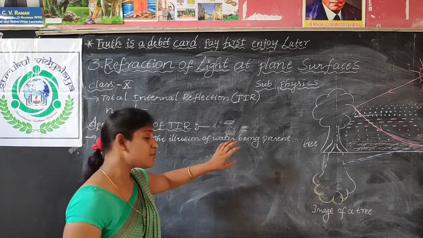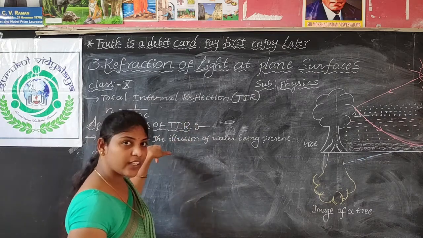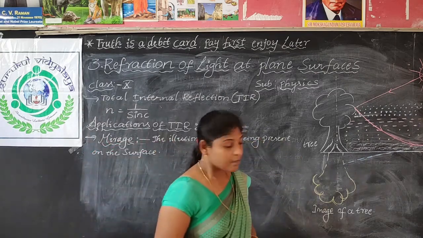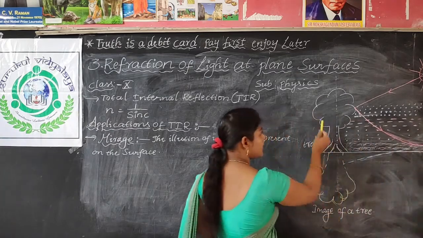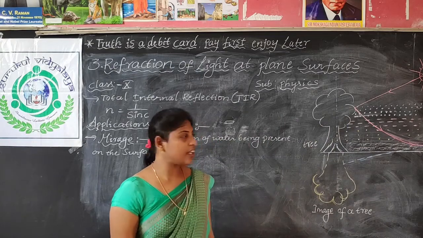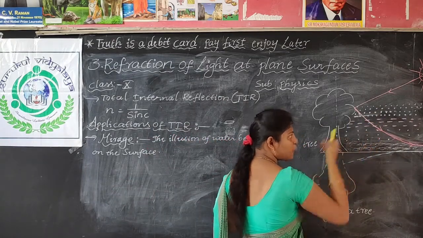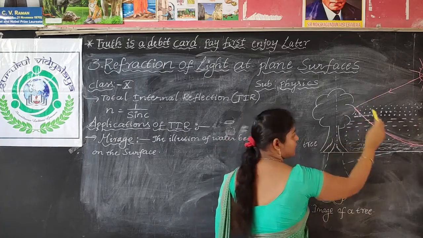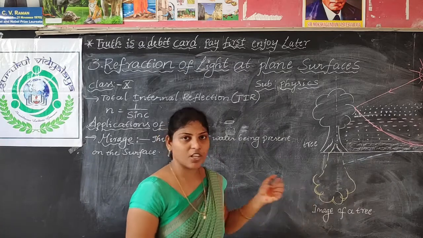So how is this mirage happening, how is total internal reflection helping to get mirages? Here we can see, my dear children, there are tall trees, and this is our atmosphere and the sun.